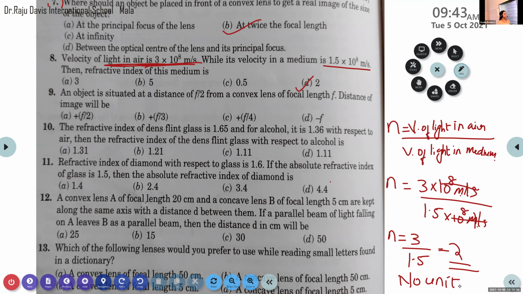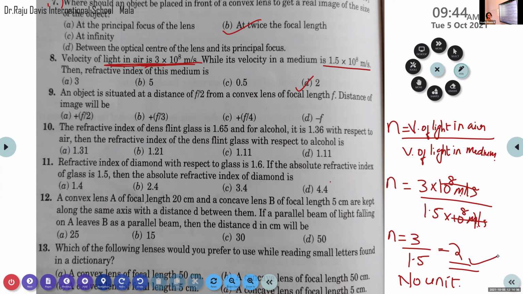Because in the numerator we consider the velocity of light in air, which is expressed in terms of meter per second. In the denominator we consider the velocity of light in medium, which is also expressed in terms of meter per second. So the meter per second in the numerator and denominator cancel each other. Therefore, we can say the refractive index doesn't possess any unit, no unit. So the answer is simply 2. It's a numeral, a number.